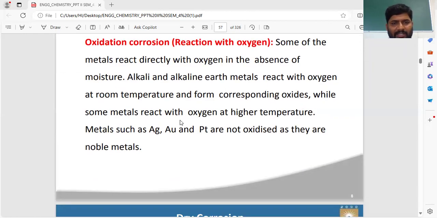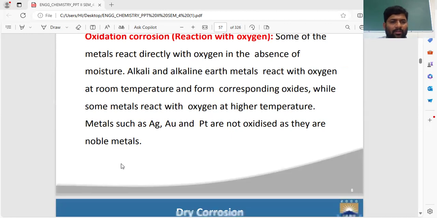While some metals react with oxygen at a high temperature, metals such as silver, copper, gold and platinum are not oxidized, as they are noble metals. They do not undergo corrosion.